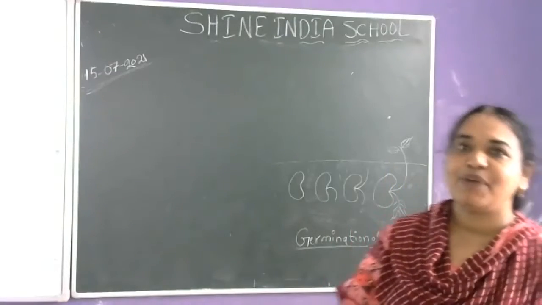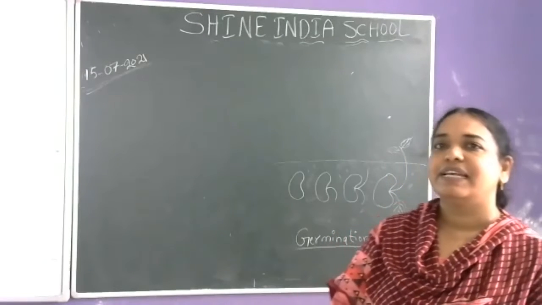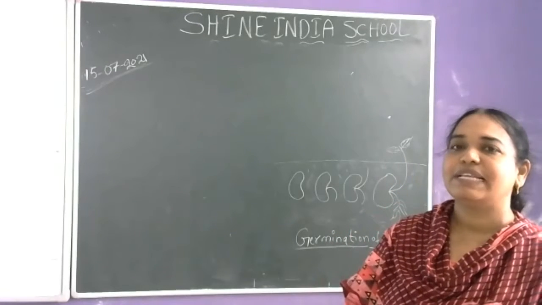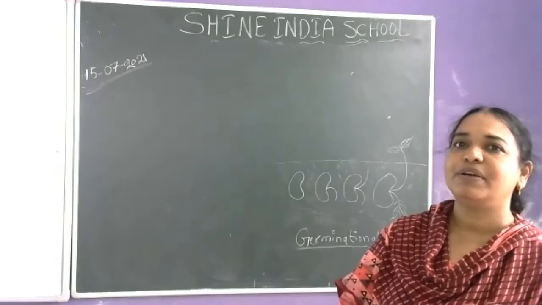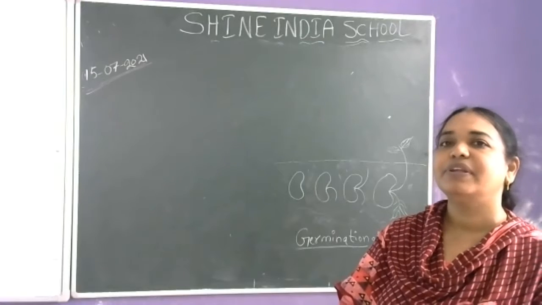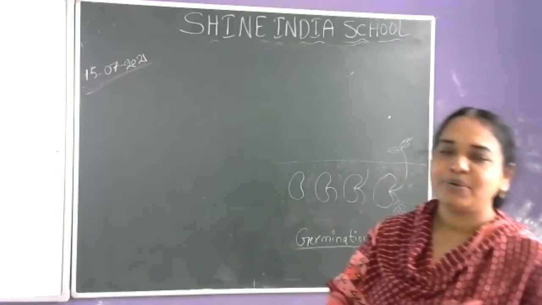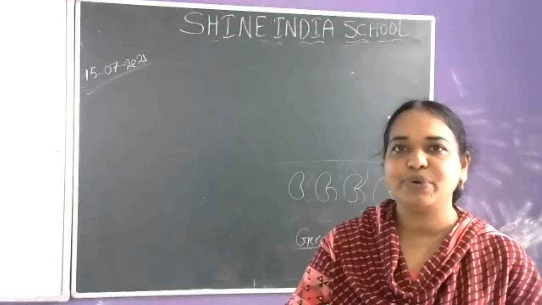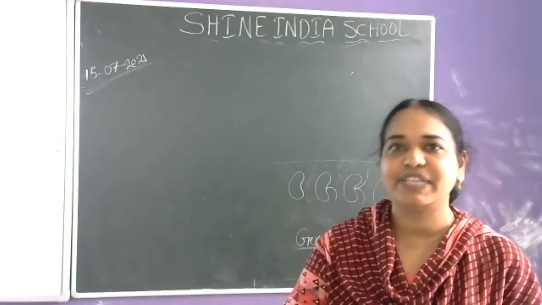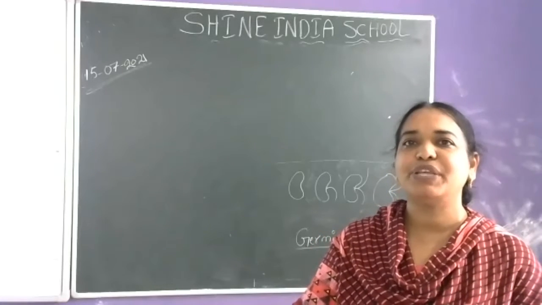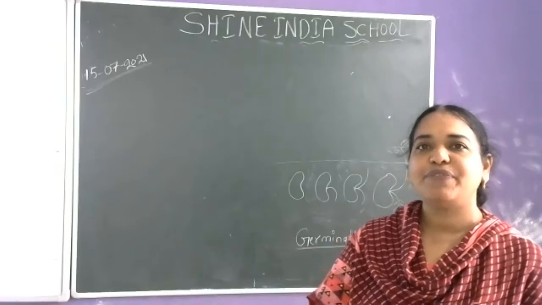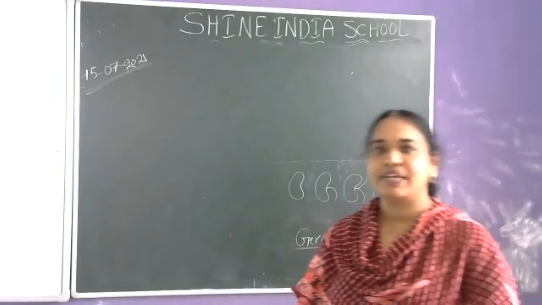Don't take help of your parents. Almond. Groundnut. Very good. Listen to me. You have to listen carefully and don't take help of the parent while giving the answer. Before that, you have to prepare what we are explaining to you in the class.